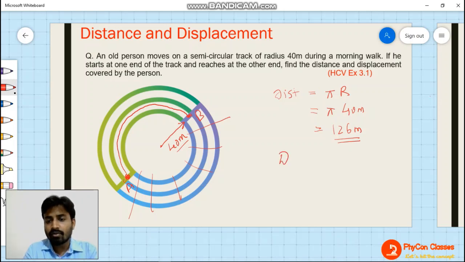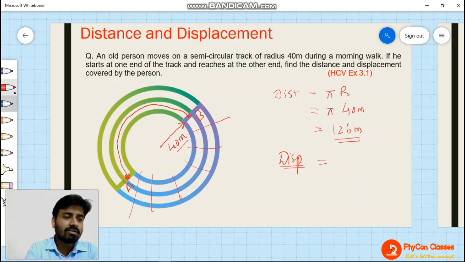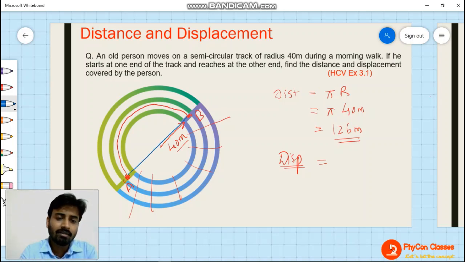If I want to find the displacement, how will you find it? Displacement is the shortest distance between 2 points, right? So the shortest distance is going to be the length of the straight line joining A and B. If you join point A and point B, you will find that it is exactly the same as the diameter, and the radius is already given.